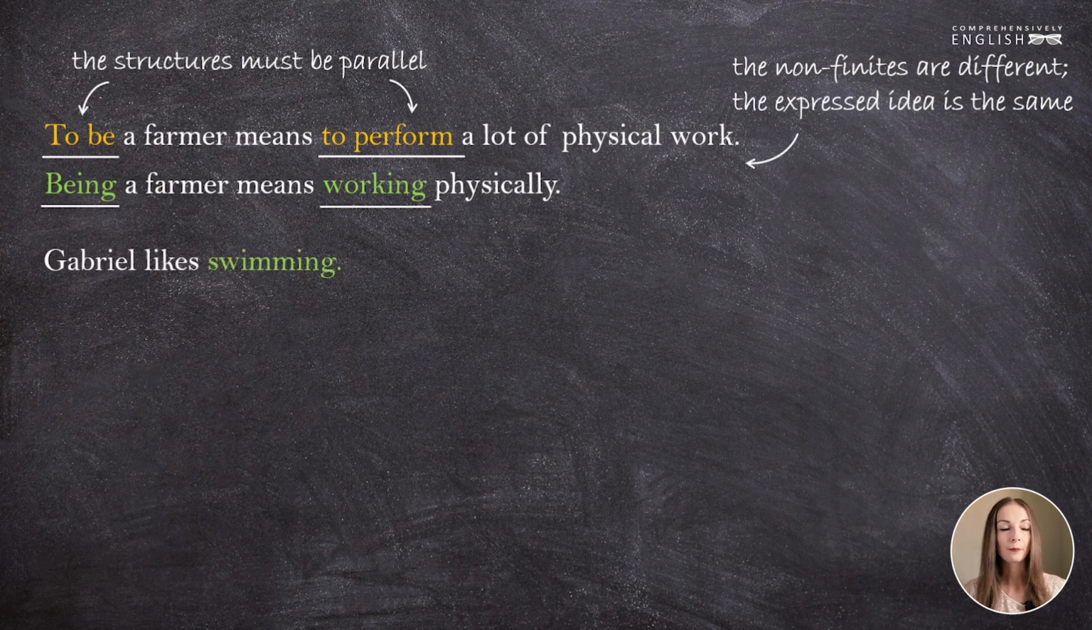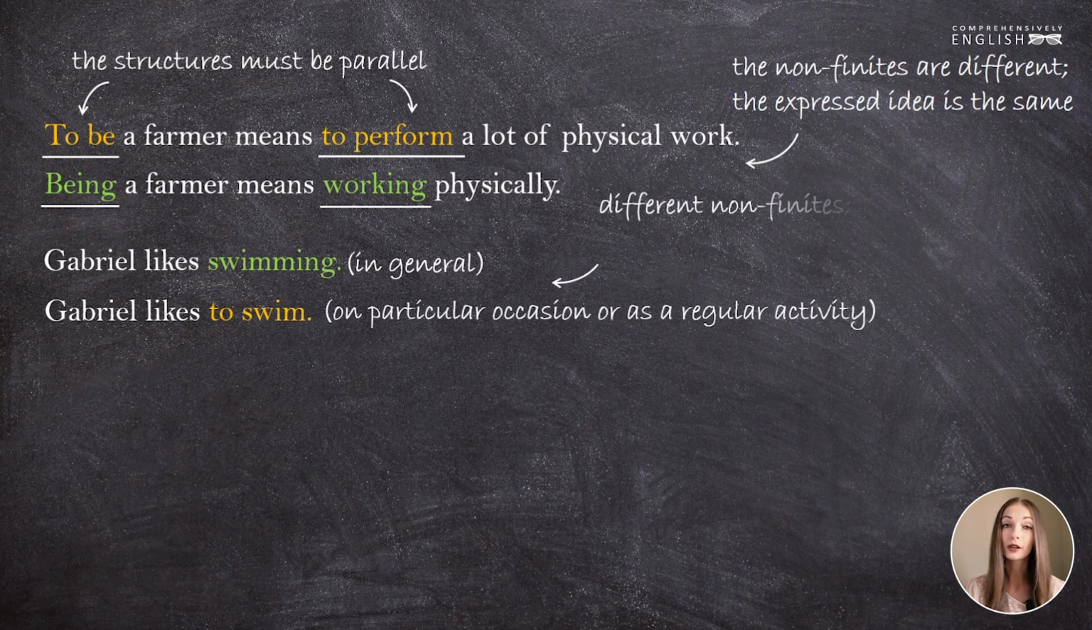Now let's look at these two sentences. Gabriel likes swimming and Gabriel likes to swim. Both the gerund and the infinitive can be used after the verb to like. But depending on what you choose, the meaning of the sentence will change a little bit. For instance, the sentence Gabriel likes swimming tells us that this is something that Gabriel likes in general. He feels good about doing it anytime, in theory. Gabriel likes to swim, though, means that he practices it. So here we might be speaking about a particular occasion or about a regular practice.